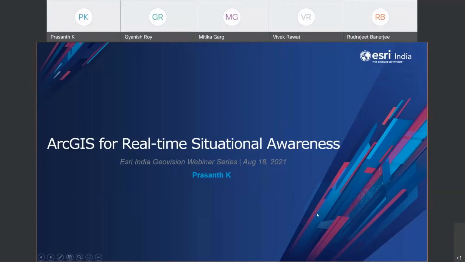So today we will be talking about ArcGIS for real-time situational awareness. Real-time GIS and situational awareness gives us the ability to simultaneously integrate, analyze, and display data from various sources. And in current times, this brings value add to many organizations, whether government or private, by providing insight about what's happening around, and decision makers gain clarity from location intelligence, whether they need to react to some incidents or coordinate with a specific team.